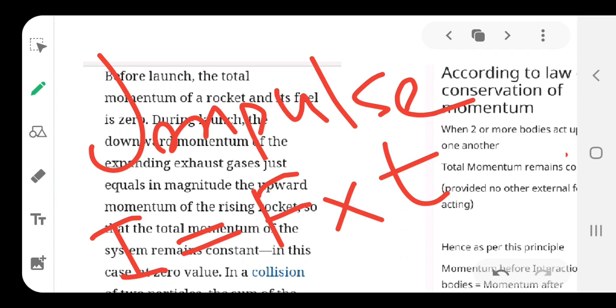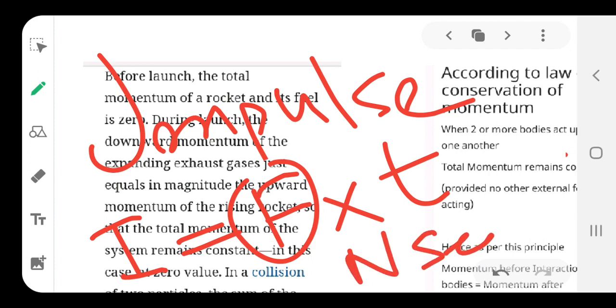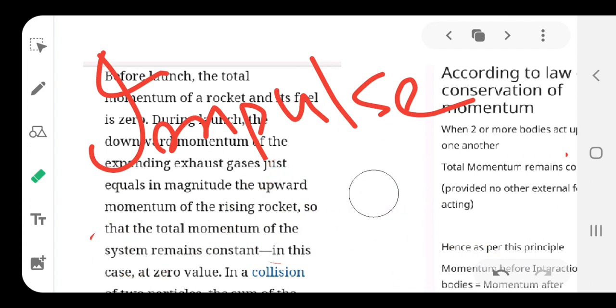So, these two terms you should know. You know the unit of force is Newton and time is seconds. So, the SI unit will be Newton second. So, in this you should know what is impulse. Again, impulsive force is defined as the force acting on a body equal to the product of force and time.